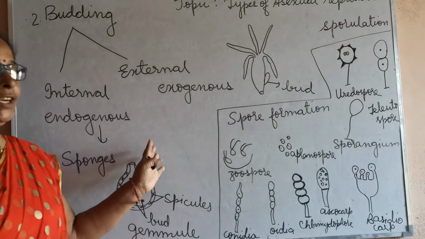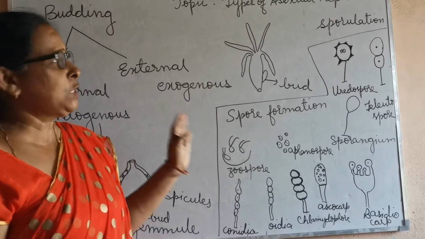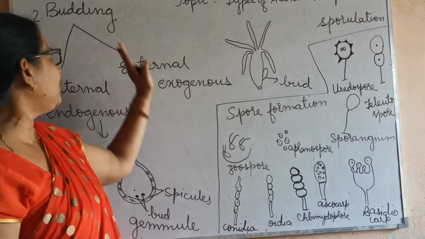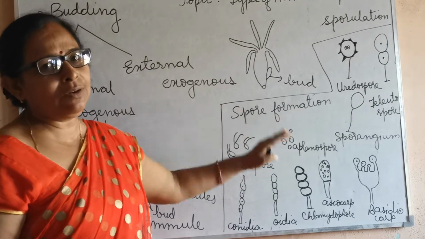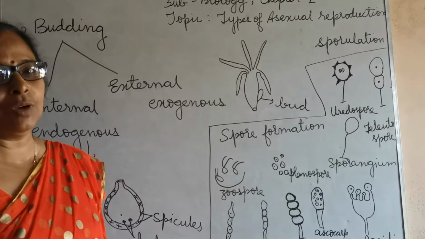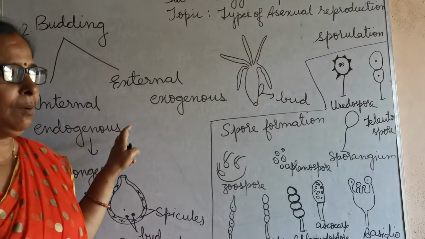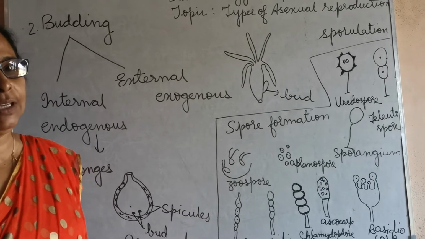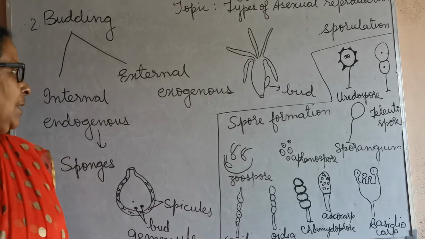So students, don't get confused after seeing all these figures together, because in this figure, in the first part we are going to discuss budding, and in the next part we are going to discuss spore formation. These are also types of asexual reproduction. Now in budding, you will see 2 types of budding take place in organisms, that is internal budding and external budding.